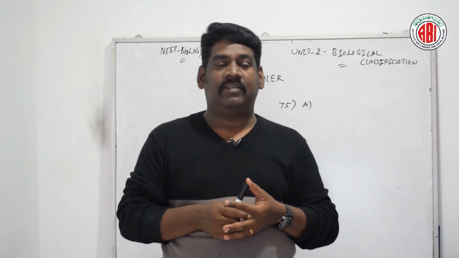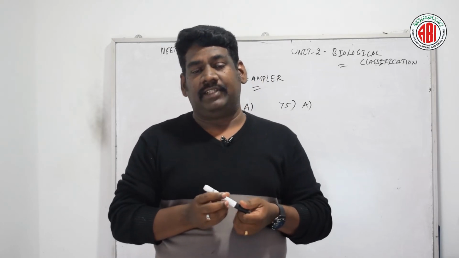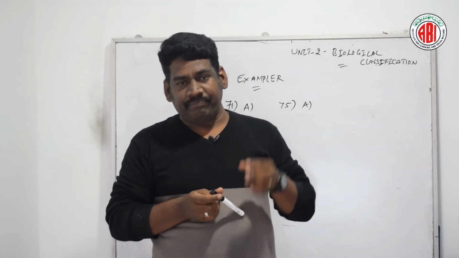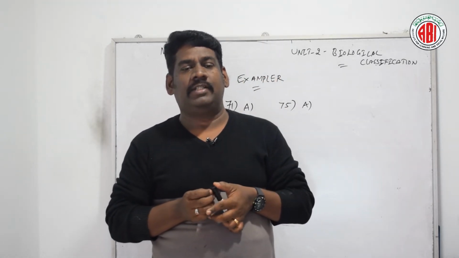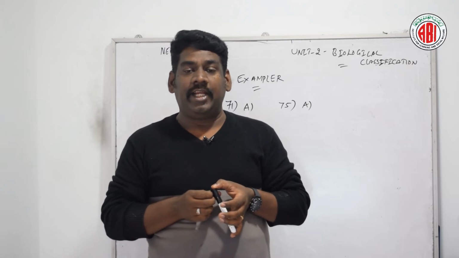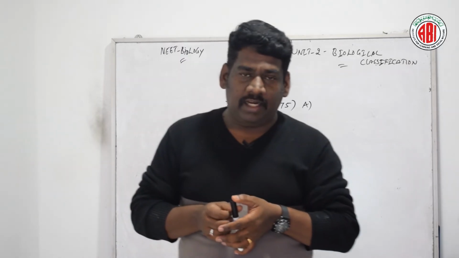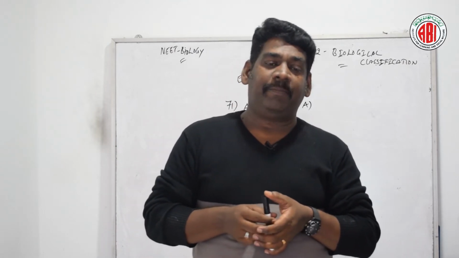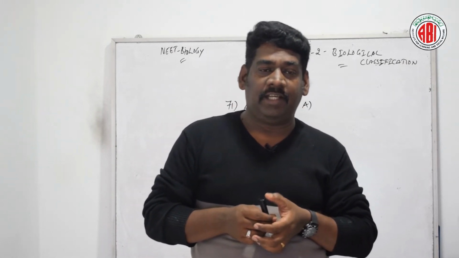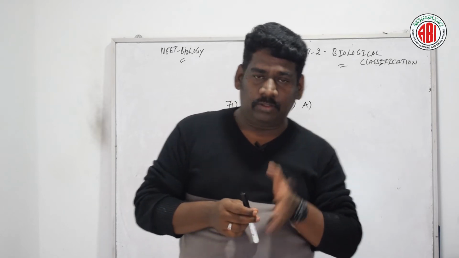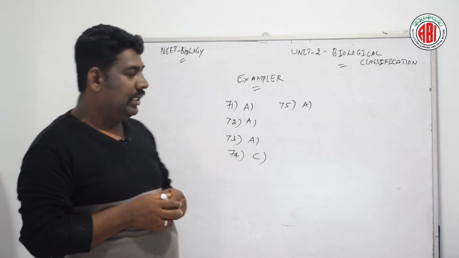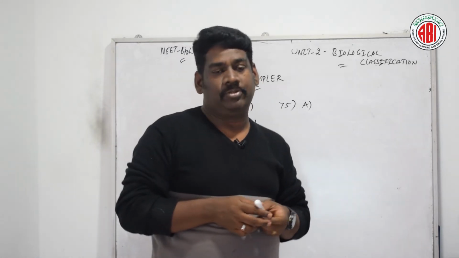A proper selection of these characters, their organization and analysis in the light of current knowledge is key to the success of this method. A lot of subjectivity can creep in depending upon the judgment of the biosystematist. So the right answer for this question is option A. Now let us go for the next question.